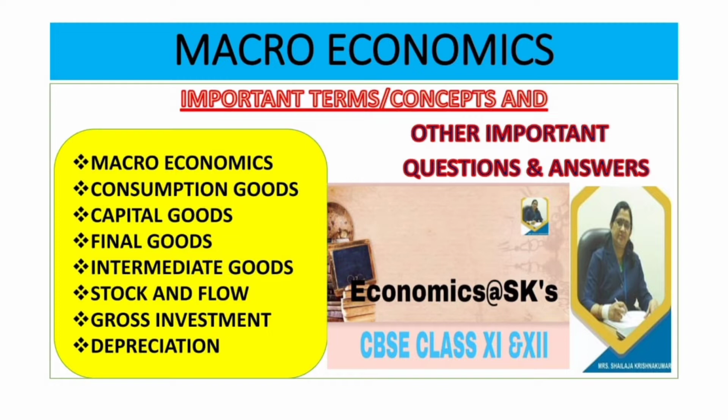As mentioned in the previous module, we are going to see the important terms and concepts of macroeconomics. The economic wealth or well-being of a country does not necessarily depend on the mere possession of resources.